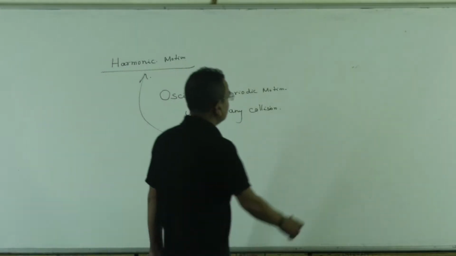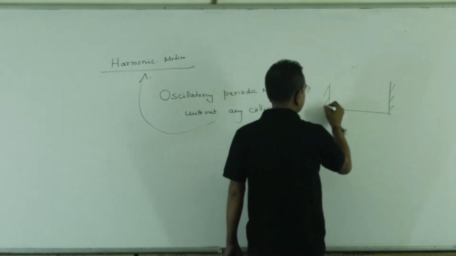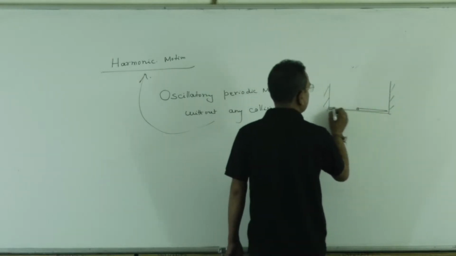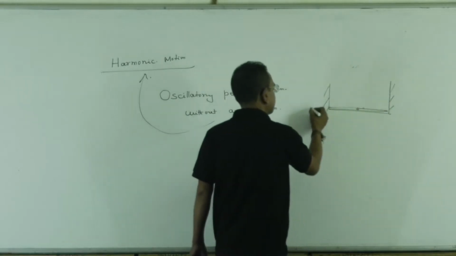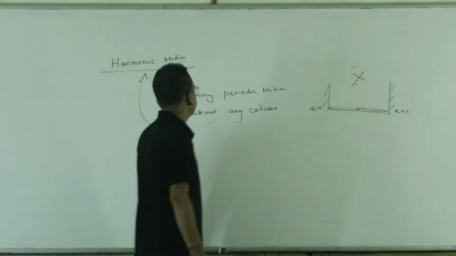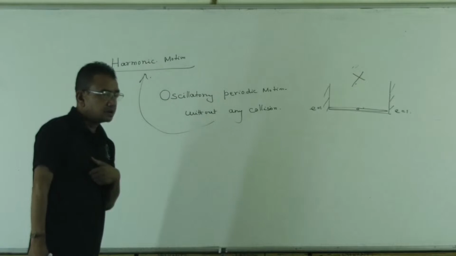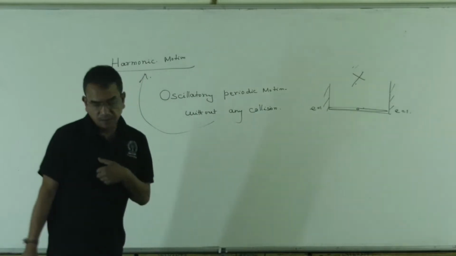In the last question, the particle was oscillating between two walls, but in this case there is some collision at the end points, so it is not a harmonic motion. Periodic oscillatory motion without any collision is called harmonic motion.